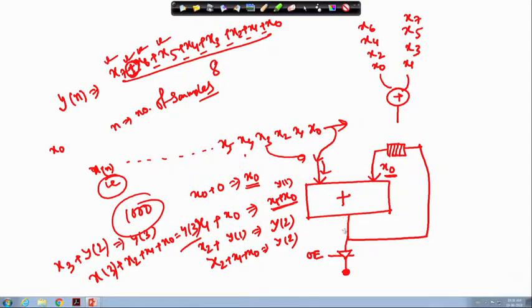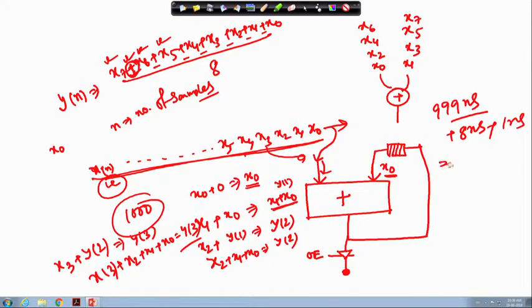Okay. So in this particular case, to compute all these samples, I need to wait for 999 nanoseconds, and I require one addition operation, and then 1 nanosecond.